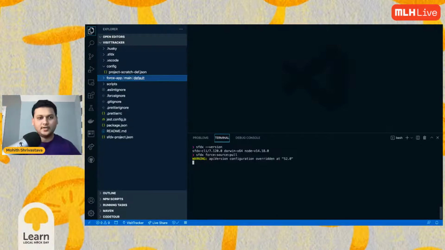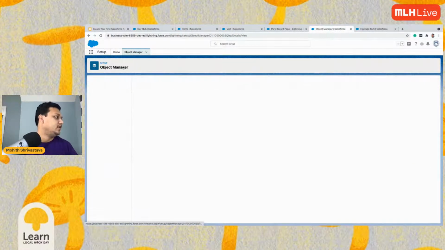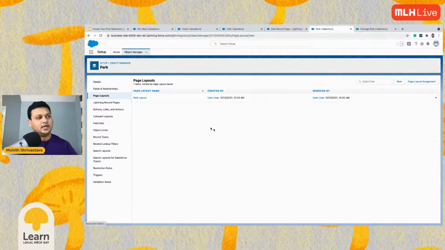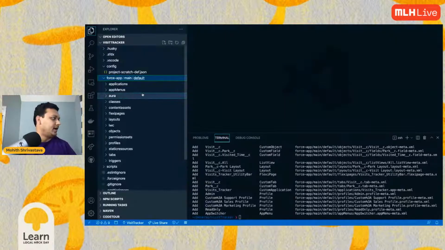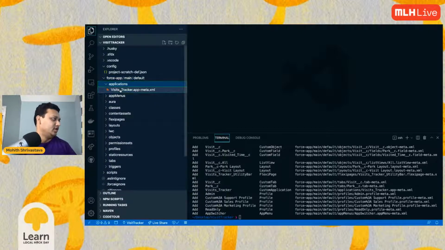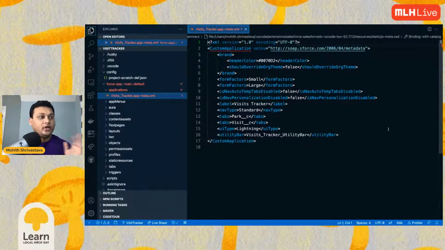What it is doing is pulling all the metadata, right? We created some fields, we created some objects, and as you can see, it pulled all the fields. If you look at the folder now, the folder has all the fields and the objects. For example, the application, you see the visit tracker application. Everything that we did through the clicks is now on your local machine.